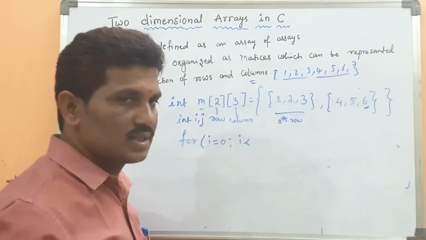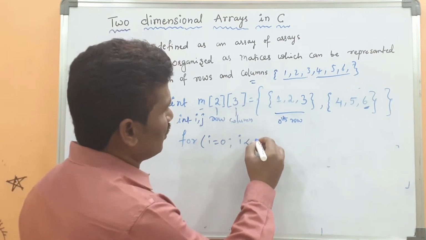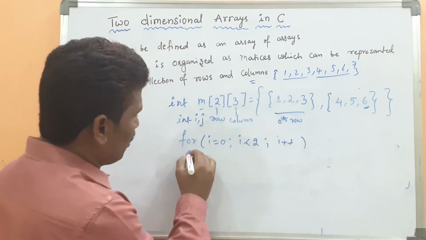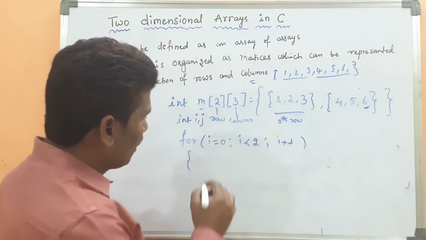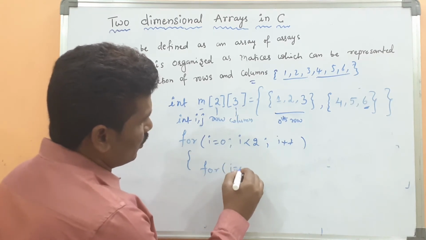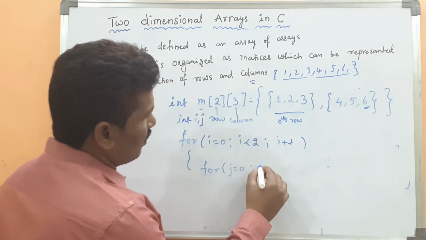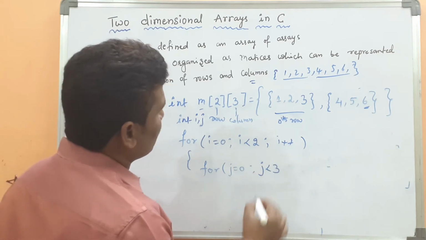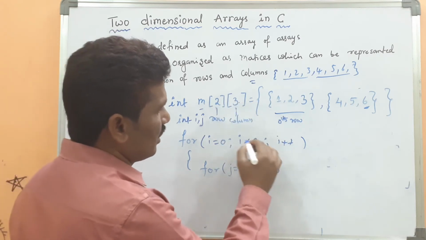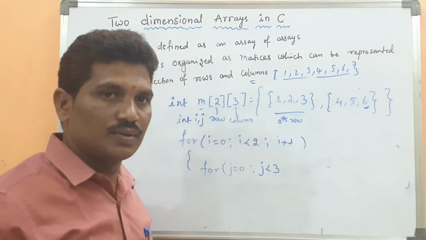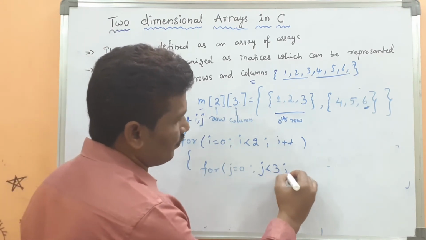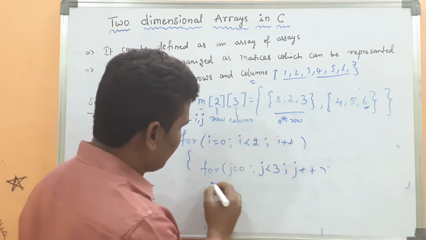The first for loop is for the row size, i. Then for j equal to 0, j up to the column size, 3. The first for loop is used for the rows, the second for loop is used for the columns. Then j plus plus.